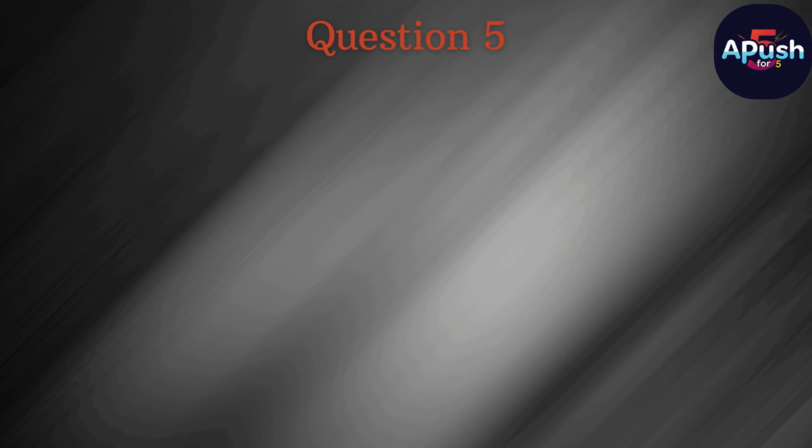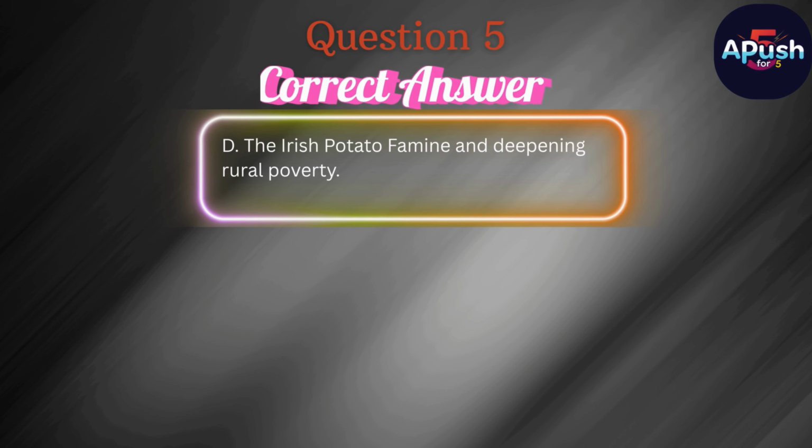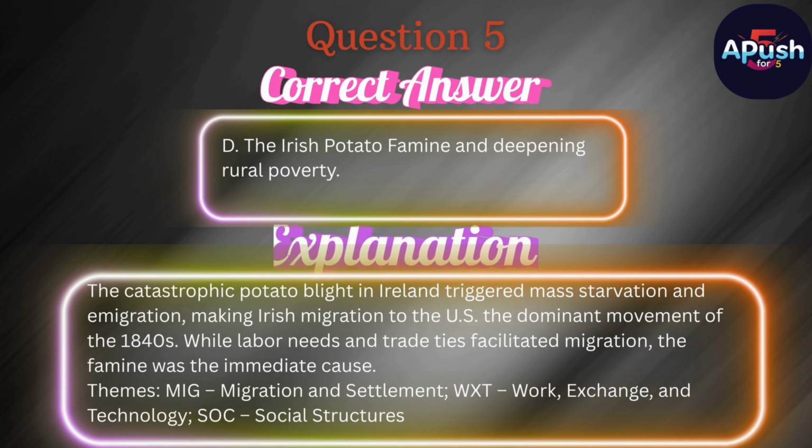The correct answer is D. The Irish potato famine and deepening rural poverty. The catastrophic potato blight in Ireland triggered mass starvation and emigration, making Irish migration to the U.S. the dominant movement of the 1840s. While labor needs and trade ties facilitated migration, the famine was the immediate cause.